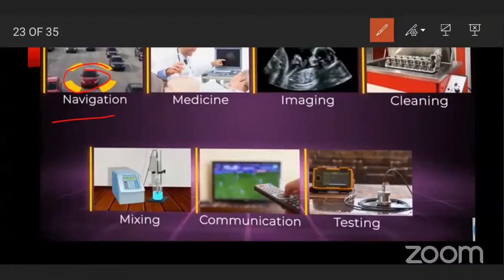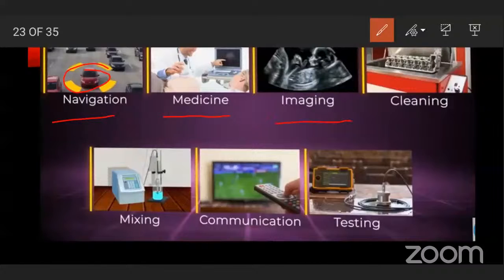Nowadays, if we travel by car or cab, they enter the starting location and ending location, and that shows us the path where we have to reach. In this navigation, ultrasonic sound is used. Second use is in medicine. In medicines also, ultrasonic sound is useful.